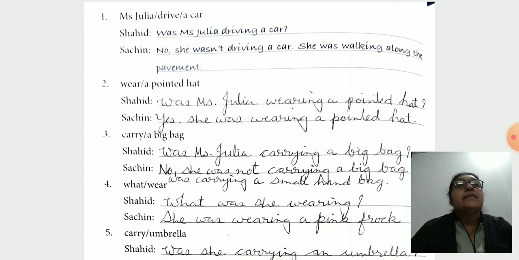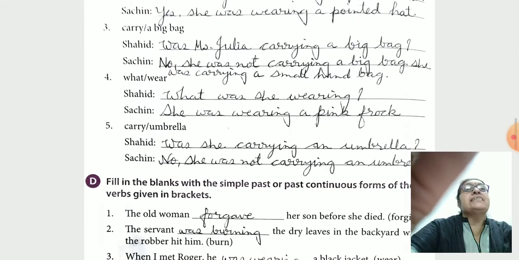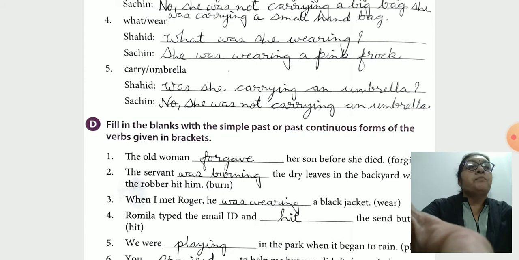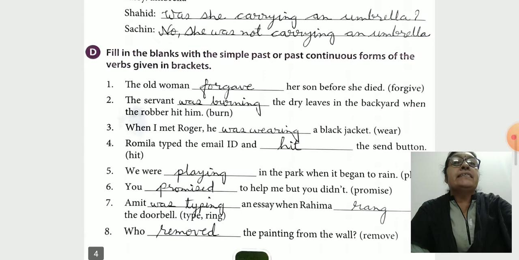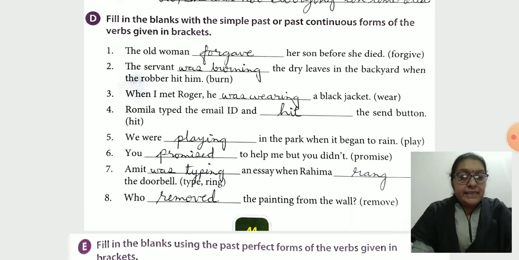Sachin: Yes, she was wearing a pointed hat. This exercise is as per the picture on page number 43. So, we complete this exercise as per that picture. Now we go to exercise D.